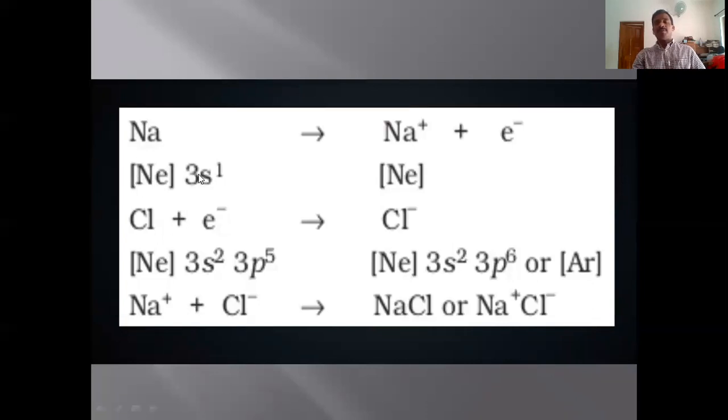1s2, 2s2, 2p6, 3s1. When it changes to Na plus, by removing one electron, it will get the configuration of neon. But in the case of chlorine, 1s2, 2s2, 2p6, 3s2, 3p5. When it accepts an electron, it gets the 3s2, 3p6 configuration, or the configuration of argon. So Cl minus is stable, Na plus is stable, and they will exist together as NaCl. It is an ionic bond, for example, NaCl.